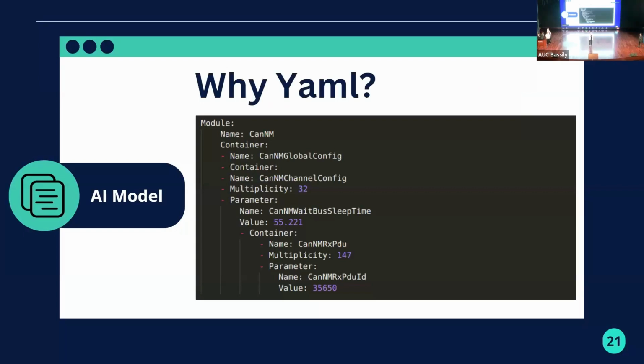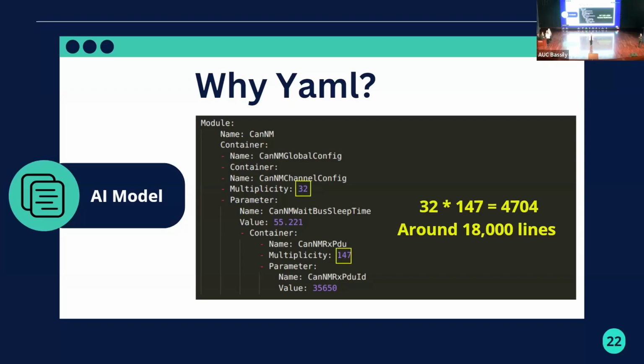And the next question that should come to your mind is, how did YAML contribute to solving this problem? As you can see, this is a very short and simple snippet of YAML from our dataset. It has a CAN global config container, and it contains 32 CAN channel config containers. Each of them has 147 instances of CAN RXBDU.